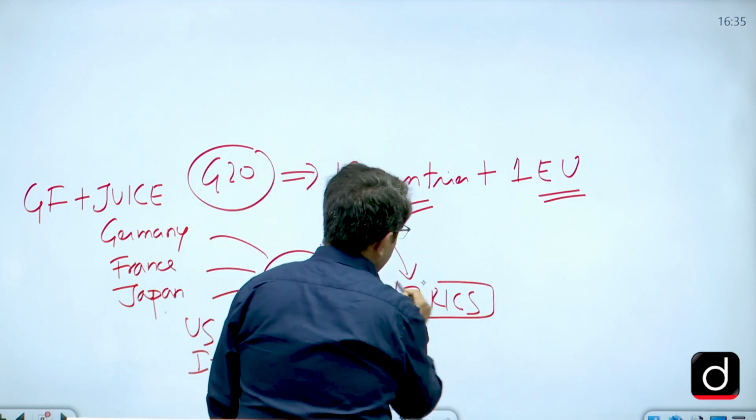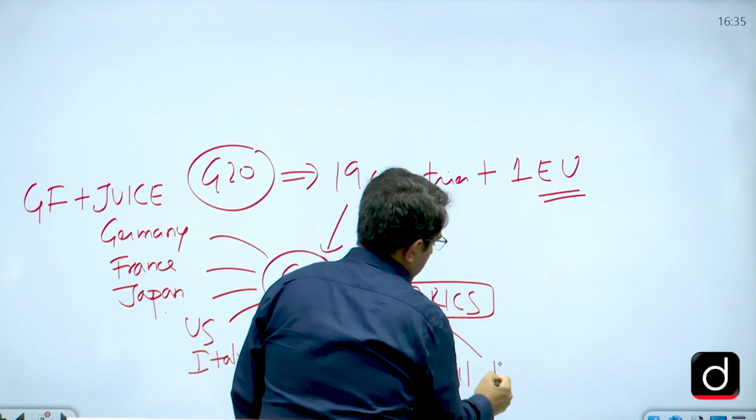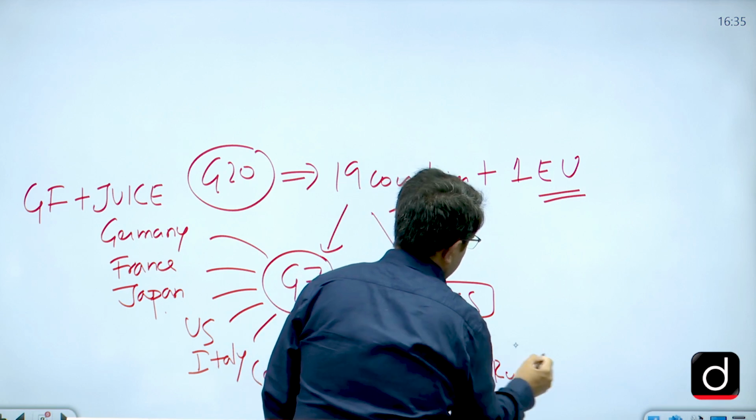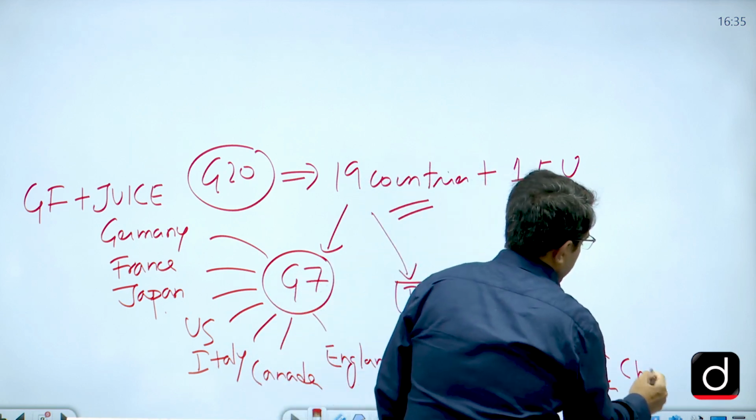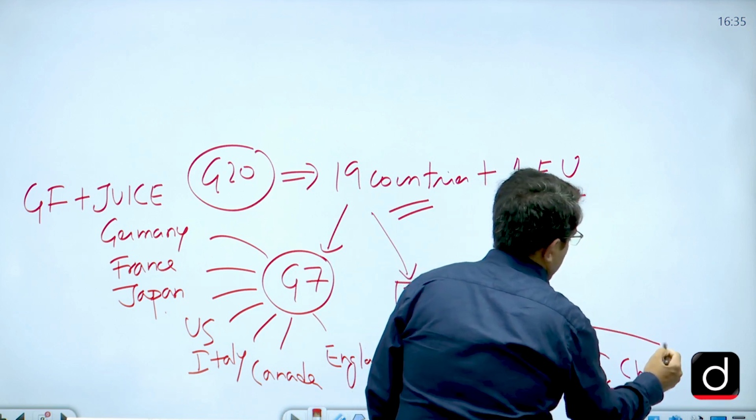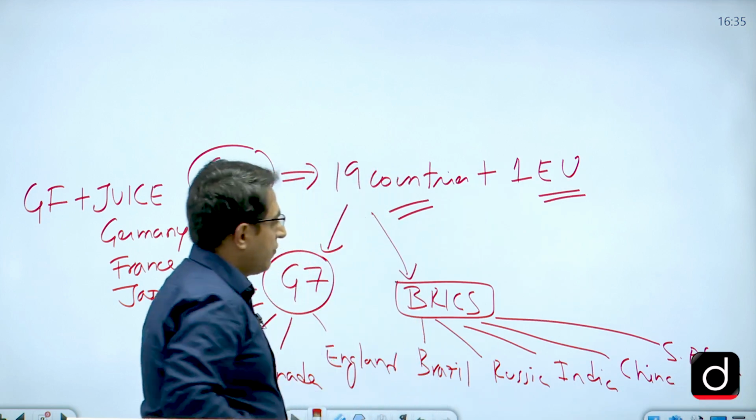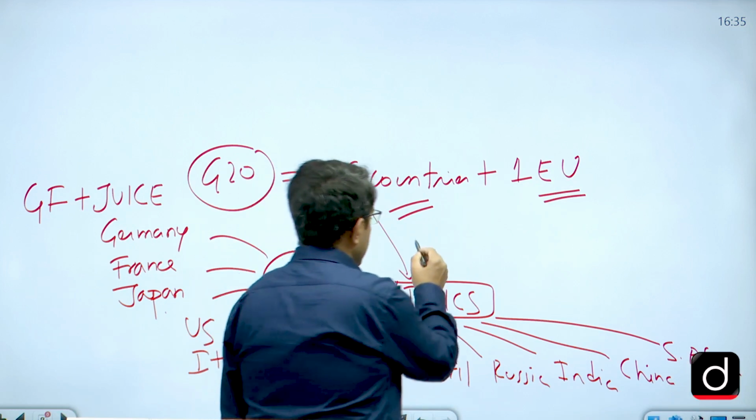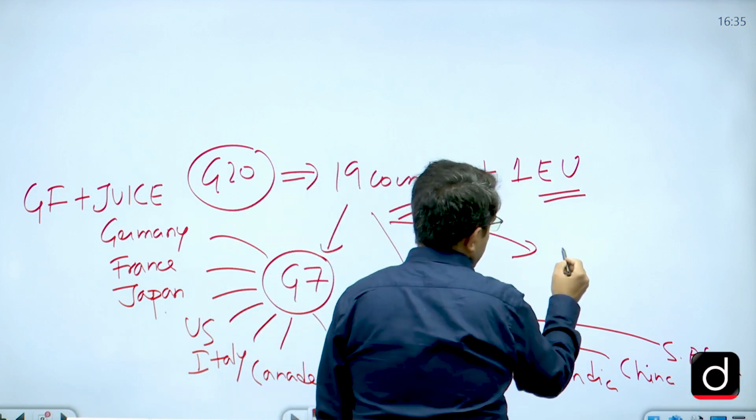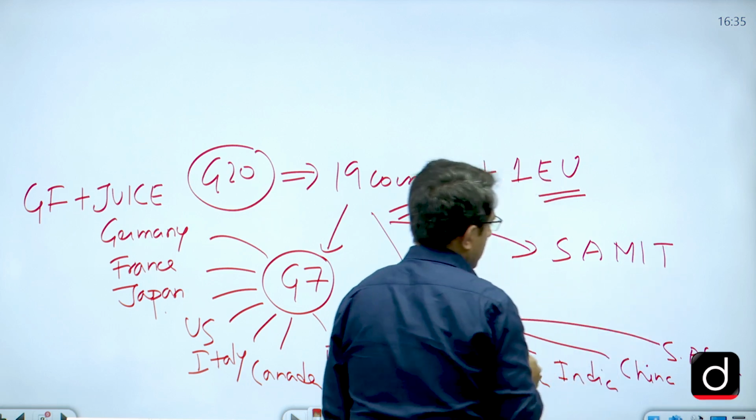BRICS are again 5 countries: Brazil, Russia, India, China, South Africa, okay. So, 7 plus 5, 12 countries are there. Now, we need to know 7 more countries which are part of G20. These 7 countries you can remember by this name, SAMIT, Summit, okay.